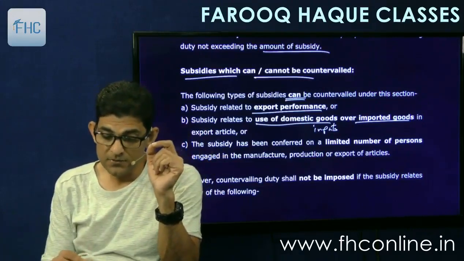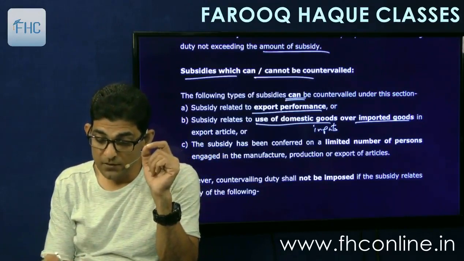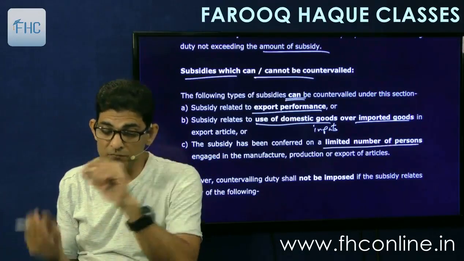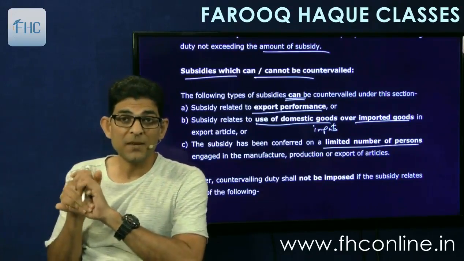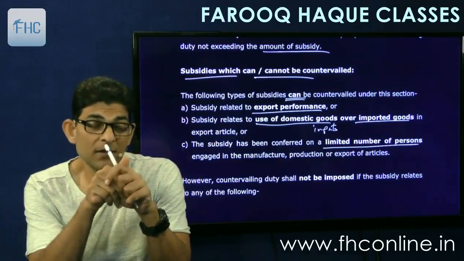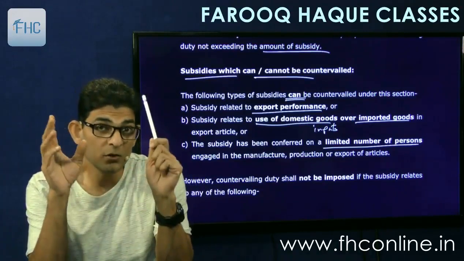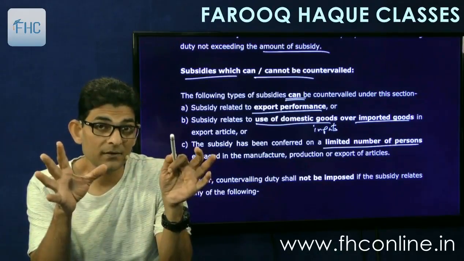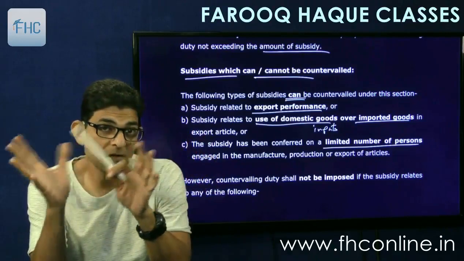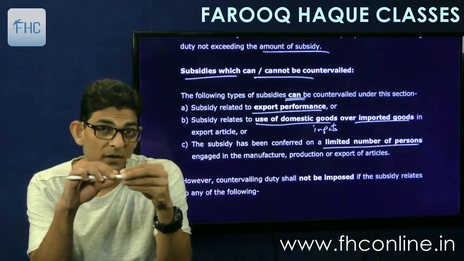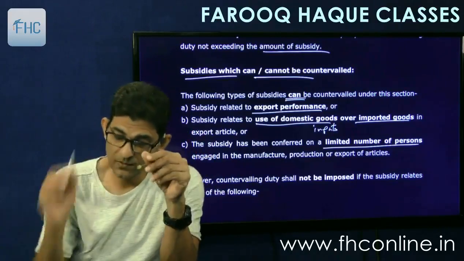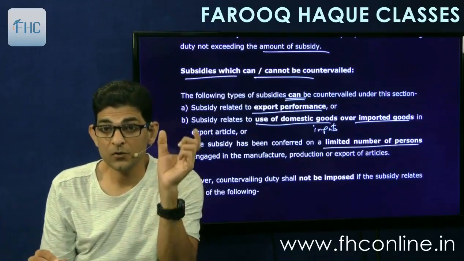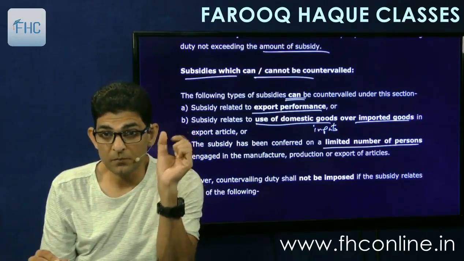And thirdly, subsidy has been conferred on a limited number of persons engaged in manufacture or production of export articles. So if there are many butter manufacturers in Norway, but subsidy is given only to 2 or 3 people, then if those 2 or 3 people export their butter to India, we will charge this duty. Limited number of persons is when subsidy is given to a limited number of people.